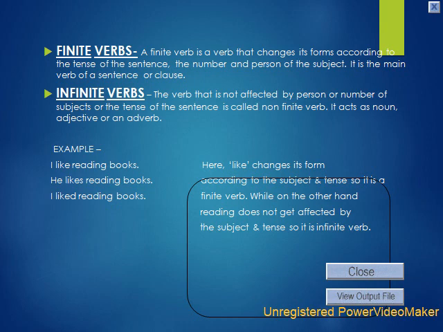Let's see the example. I like reading books. He likes reading books. I liked reading books. Here, like changes its form according to the subject and the tense. So it is a finite verb. While, on the other hand, reading does not get affected by the subject and tense. So it is a non-finite verb.